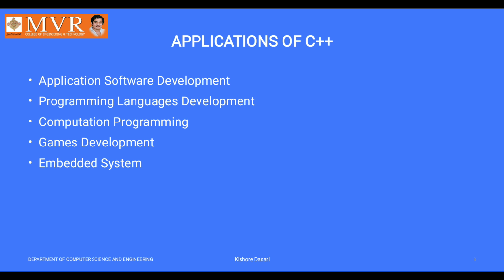First of all, application software development, using applications like Adobe, which is developed in a C++ environment. And the beauty of C++ and C is that the programming language can help in developing another programming language.